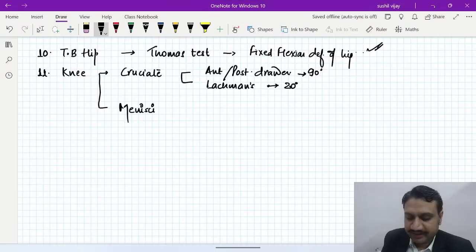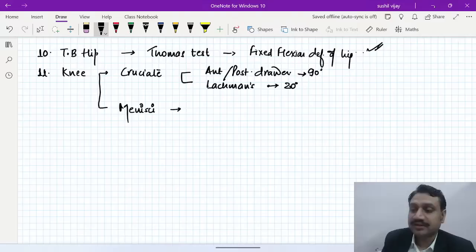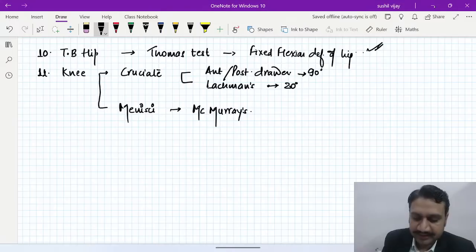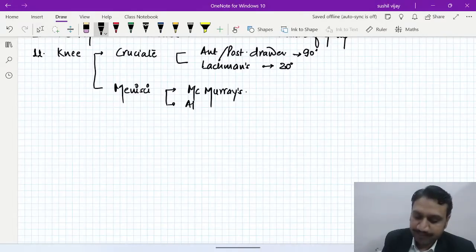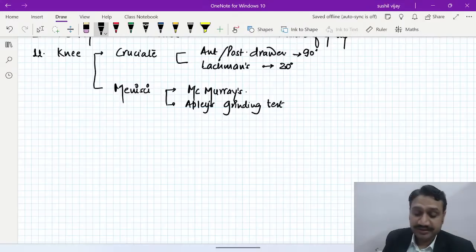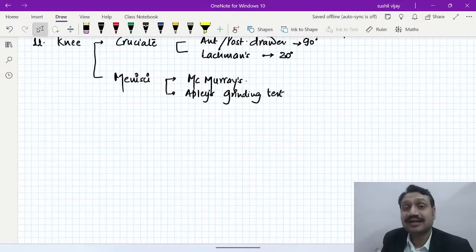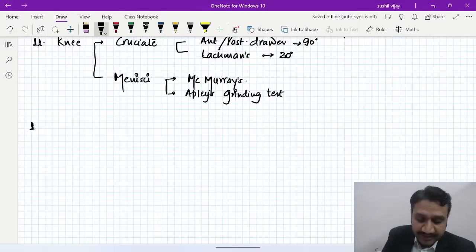Then in the knee, we have the test for menisci. And in the menisci, what are the tests? You know very well. The test is McMurray's. And number 2 is Epley's grinding. Remember that? The Epley's grinding test. So these are all the tests that we usually write down in our class, and we understand how to do them. We are just making them concise.